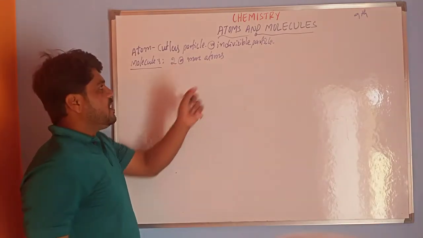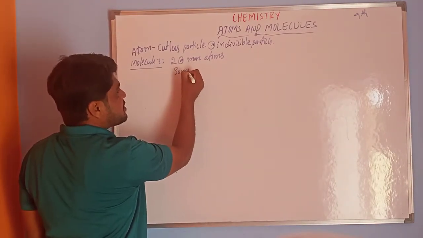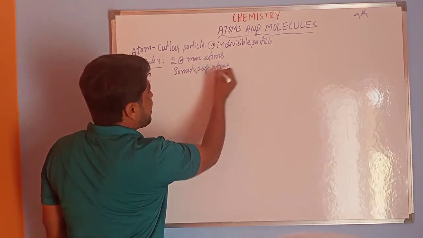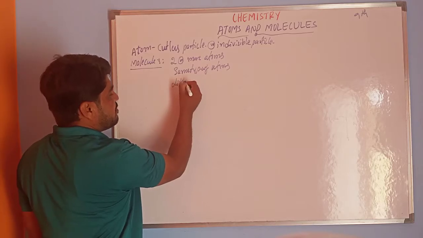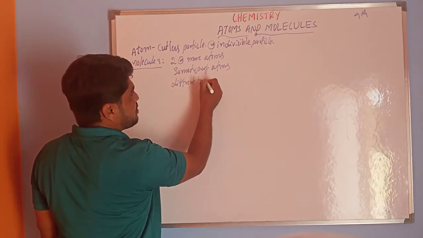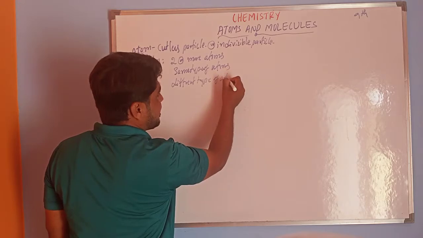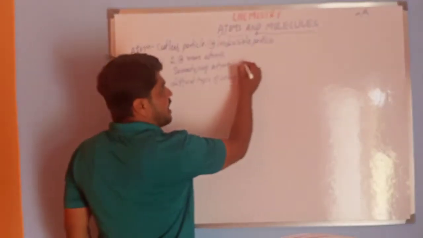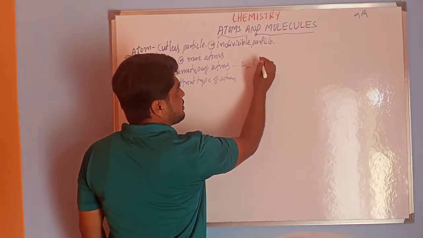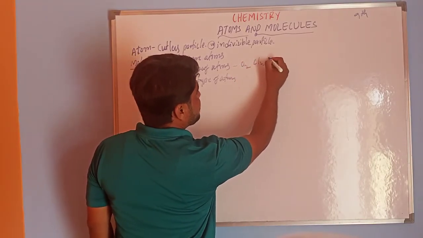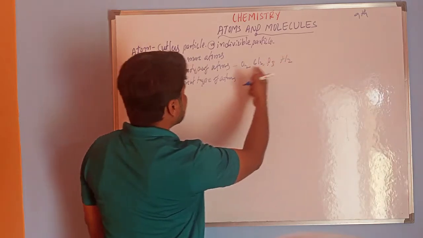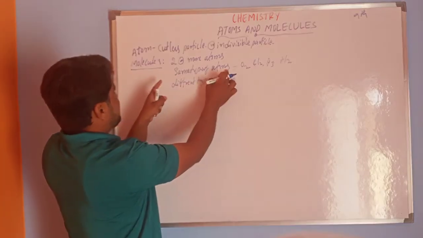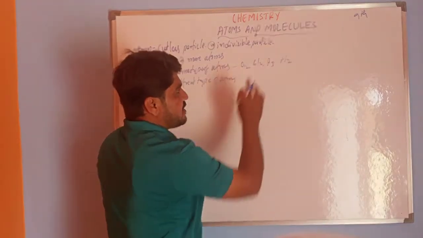These molecules may be of the same type of atoms, or maybe different types of atoms. For example, same type of atoms: oxygen, chlorine, ozone, hydrogen, that is O2, Cl2, O3 and H2.